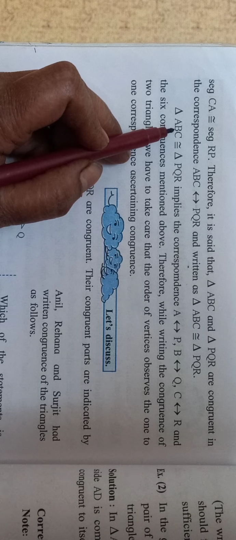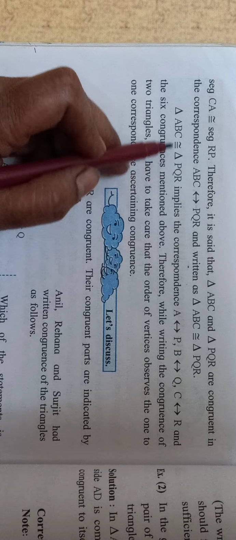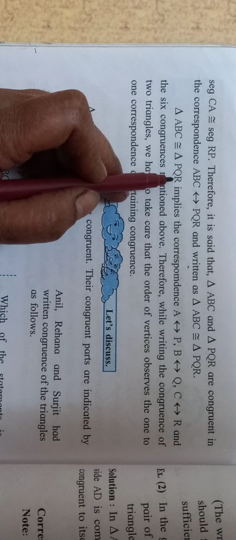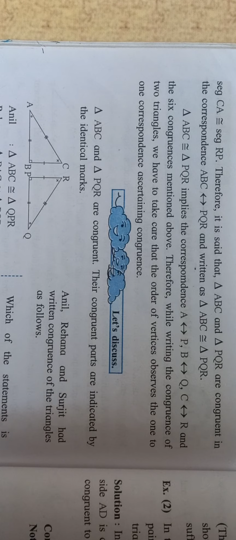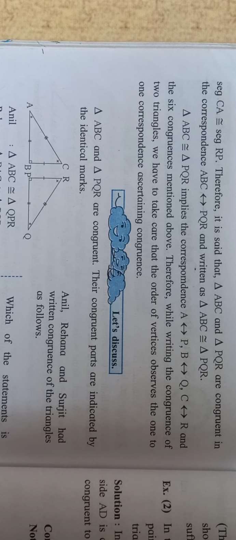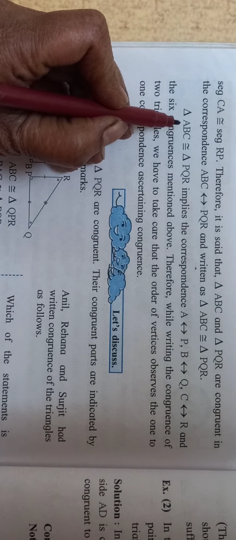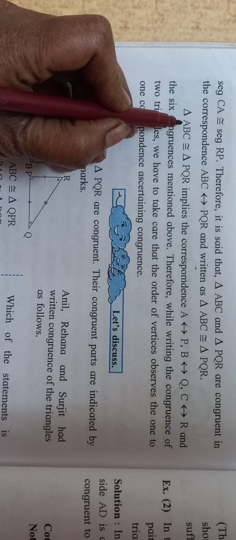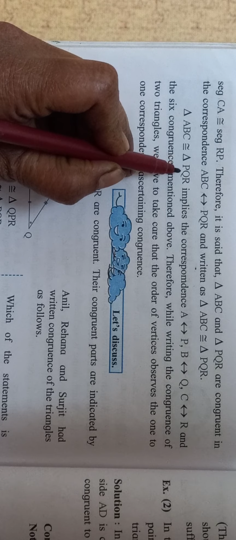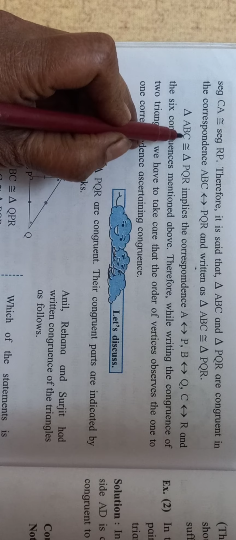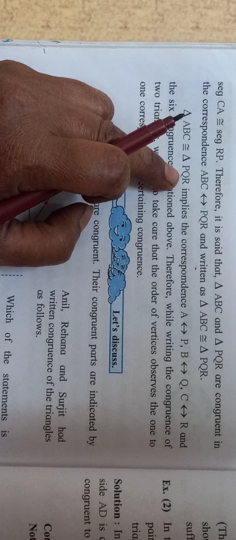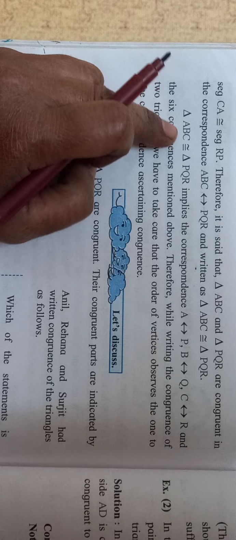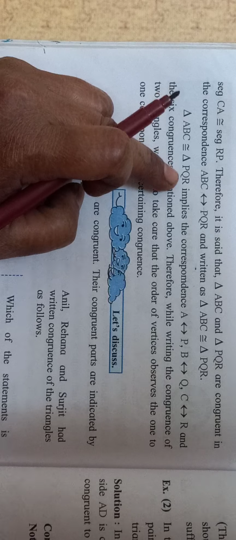B is in the middle, so it corresponds with Q. C is last, so it will correspond to R. Accordingly the angles and sides will be congruent: side AB will be congruent to side PQ, side BC to QR, and AC to PR.